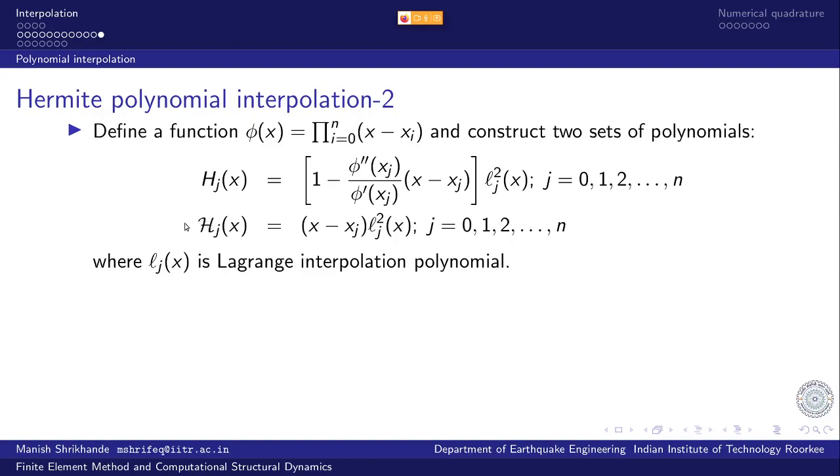And similarly, h-hat associated with node j is simply given by x minus xj multiplied by L squared j, again j ranging over all the nodes, 0, 1 to n. And Lj is the Lagrange interpolation polynomial for node j.